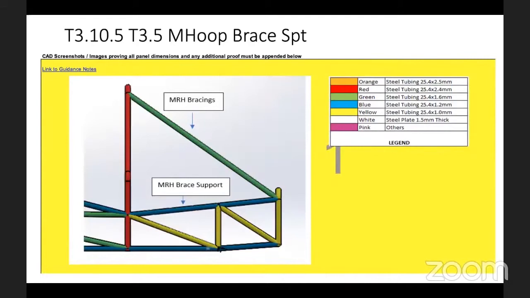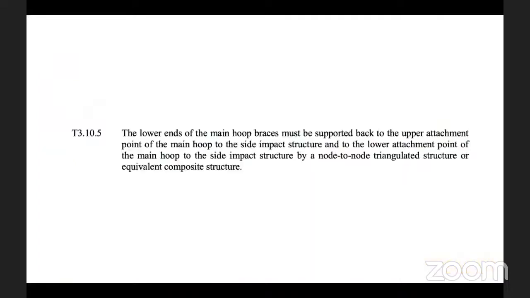So if I go back and you see the image again, you will understand the intent of this tab is something else, but what is shown in the image is not the one. So what has to be done is, if you see, it talks about the lower end of the main hoop brace must be supported back to the upper attachment point and to the side impact. So you will see there are a few terms here: lower attachment points, side impact structure, upper attachment points.